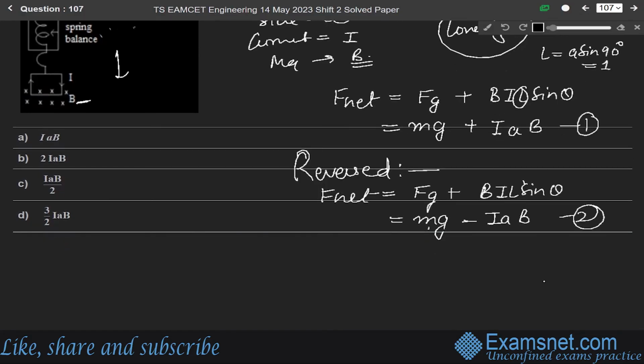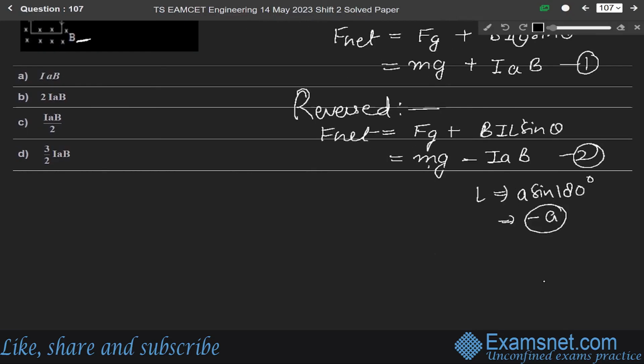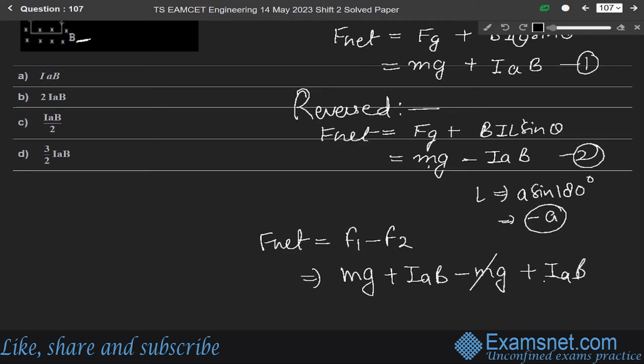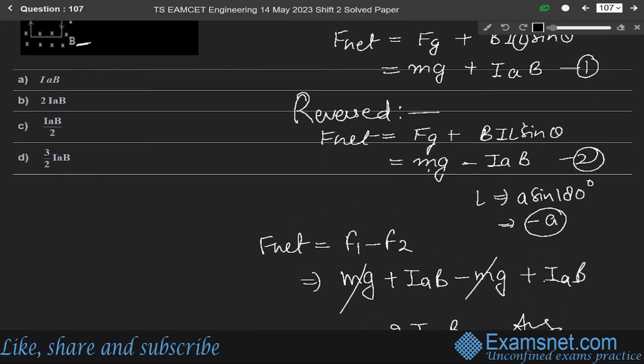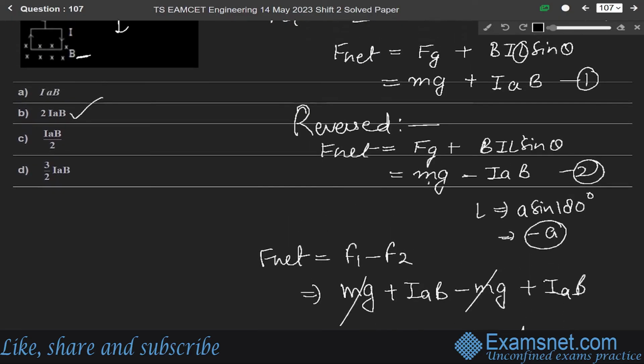How is it minus? Since for this, L will become A sine 180 degrees, as the direction is reversed, and sine 180 is minus of 1. So it will be equal to minus of A. So for this, F net will be equal to F1 minus F2, which is mg plus IAB minus mg minus minus plus IAB. So the mg cancels, and F net will be 2IAB. This is our final answer. So the correct option is option B, that is 2IAB, F net.